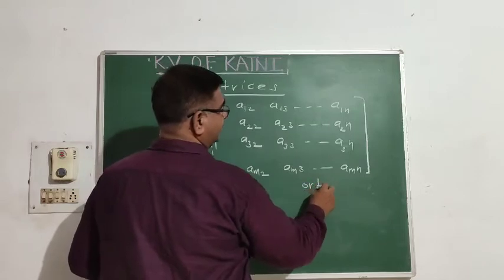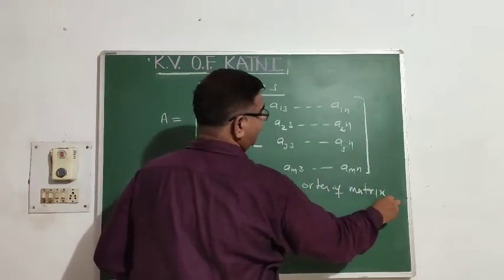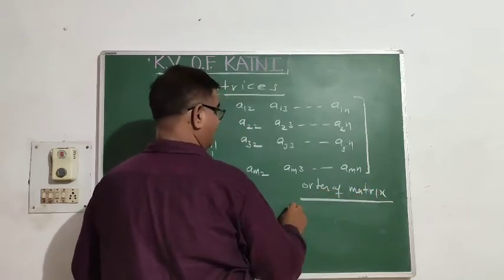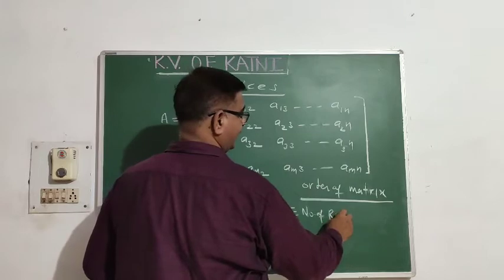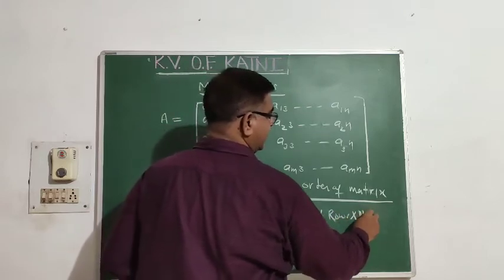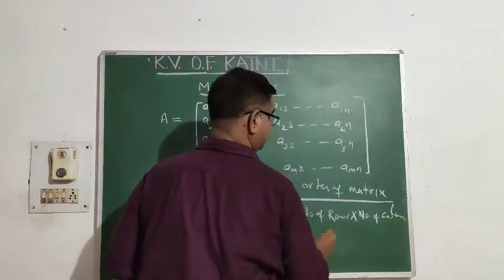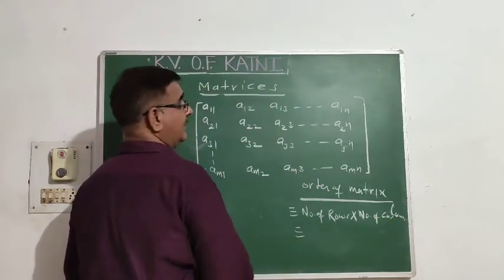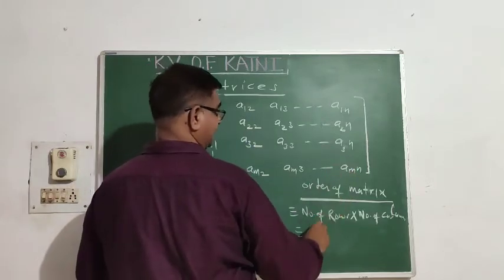Next is the order of the matrix. The number of rows multiplied by the number of columns is called the order of the matrix. So what is the order of this matrix?